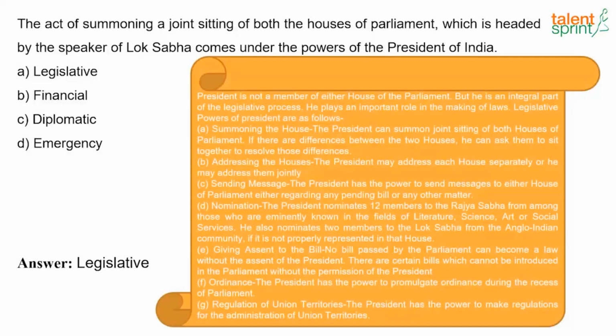So let's go through the explanation part. The President is not a member of either House of Parliament, but he is an integral part of the legislative process. He plays an important role in the making of laws. So the legislative powers of the President are given here. Just keep on reading these things. The President can summon the House, address the House, send messages, nominate members, give assent to bills, promulgate ordinances and regulate the union territories. Right? So we'll move to the next question.